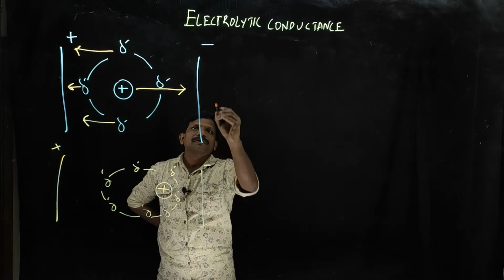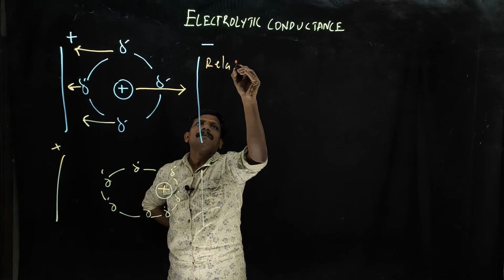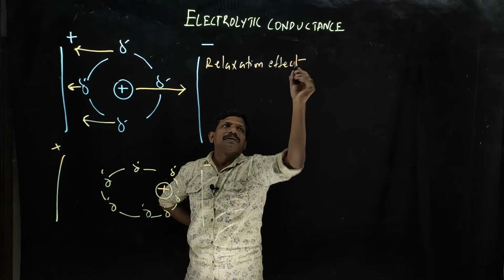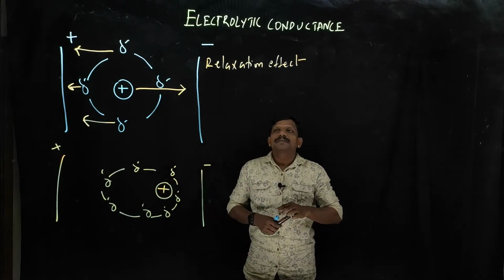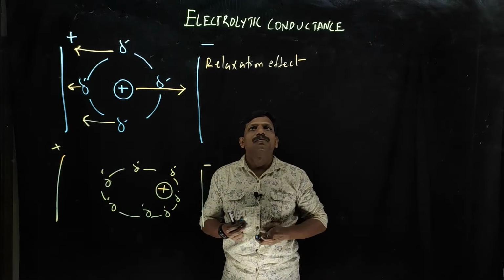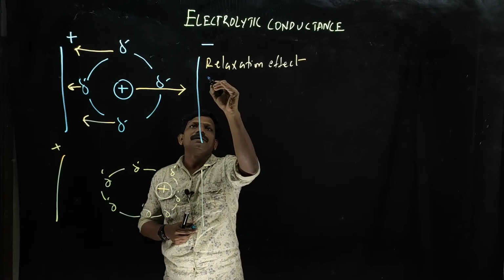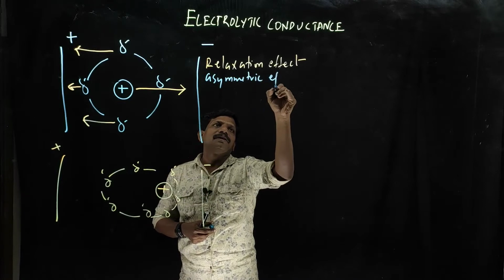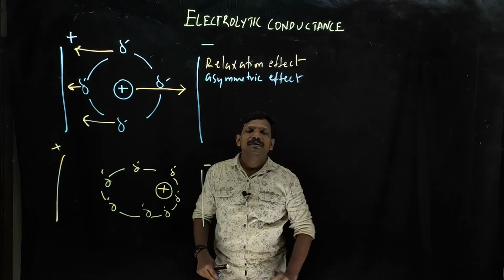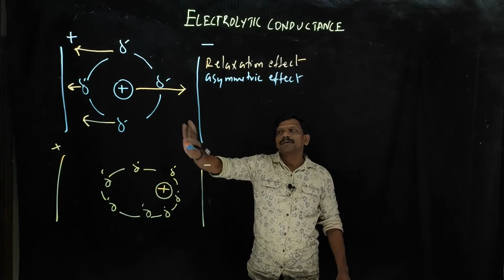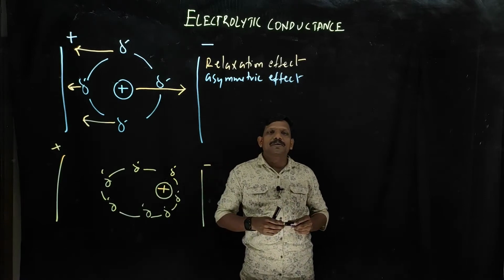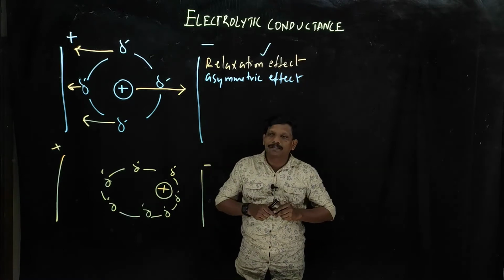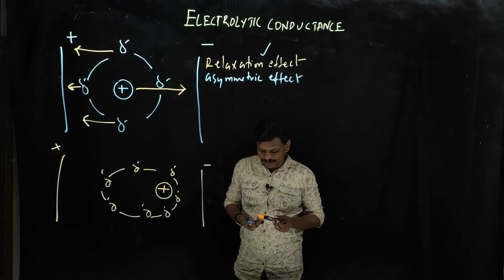It is known as the relaxation effect, and another name for it is the asymmetric effect, because the ionic atmosphere will not be symmetric. This is one of the factors affecting the migration of ions.